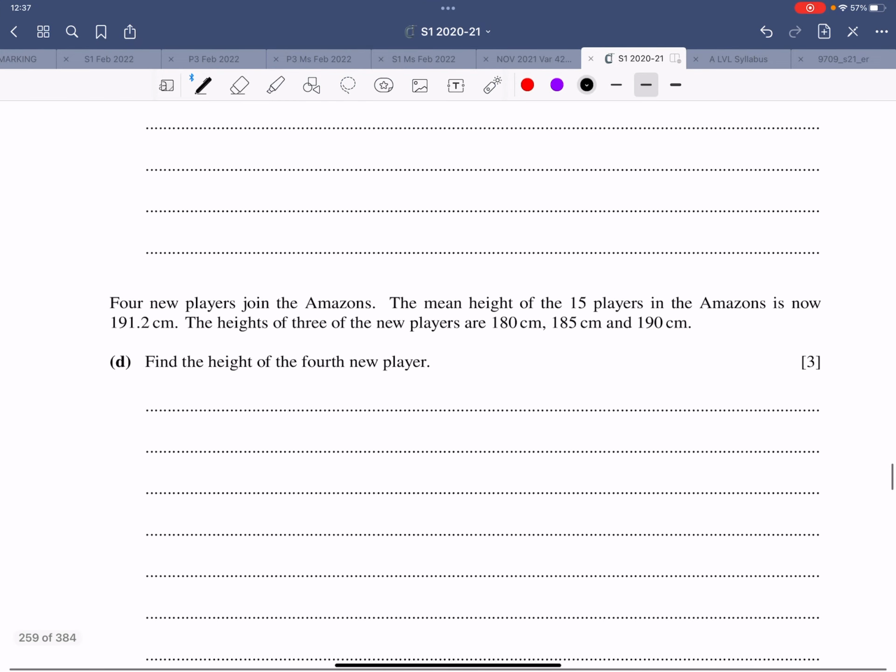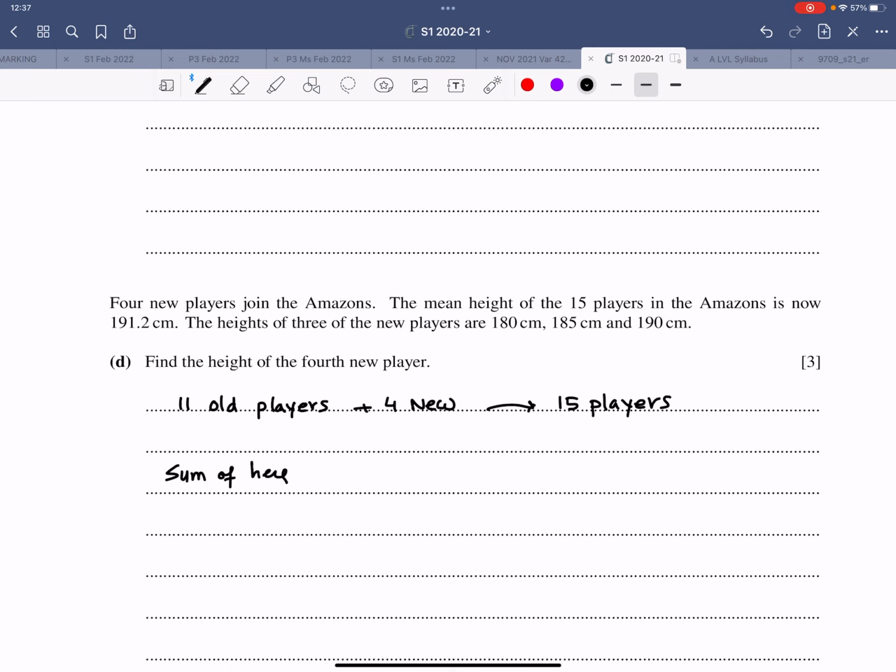Now the last part of this question. There is one question that we have left out. We have to go back over there. 4 new players joined the Amazons. The mean height of 15 players is now 191.2. So there were 11 old players and 4 new. So altogether that's 15 players. It's just basic everyday maths. Sum of heights of 15 players.